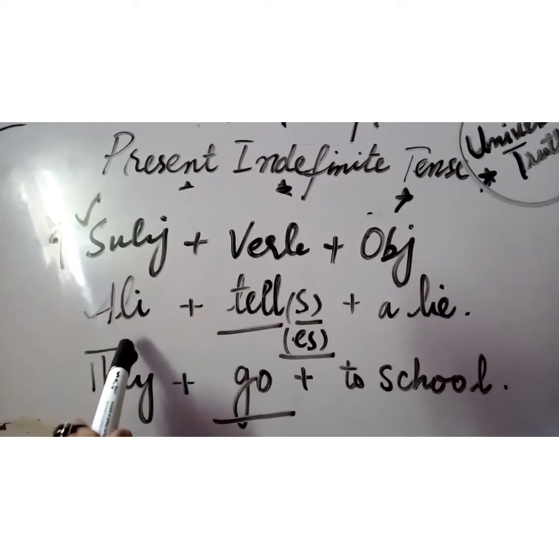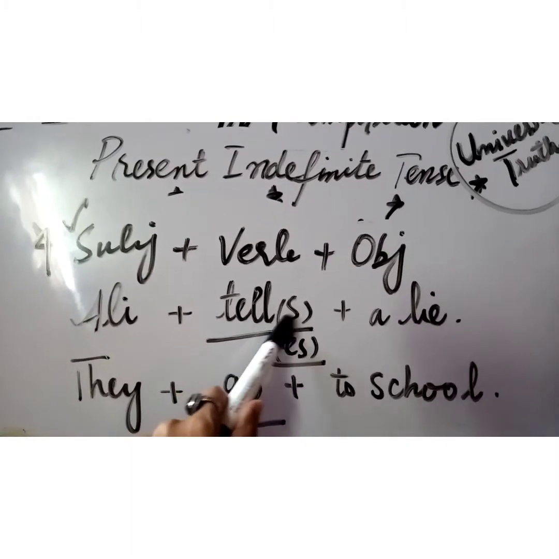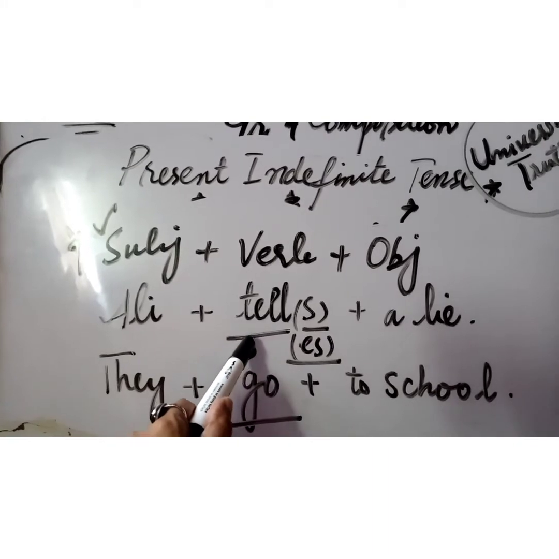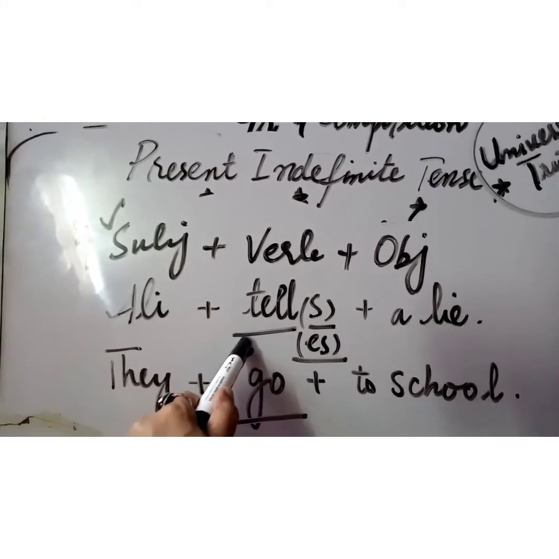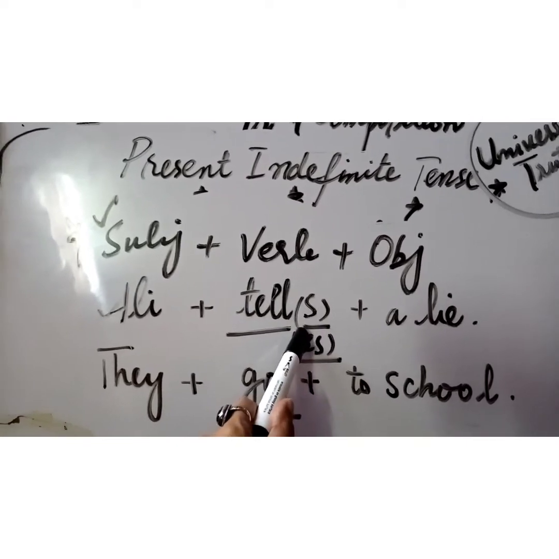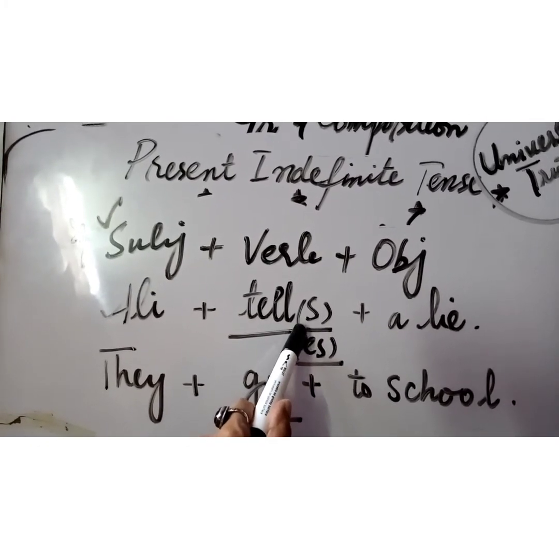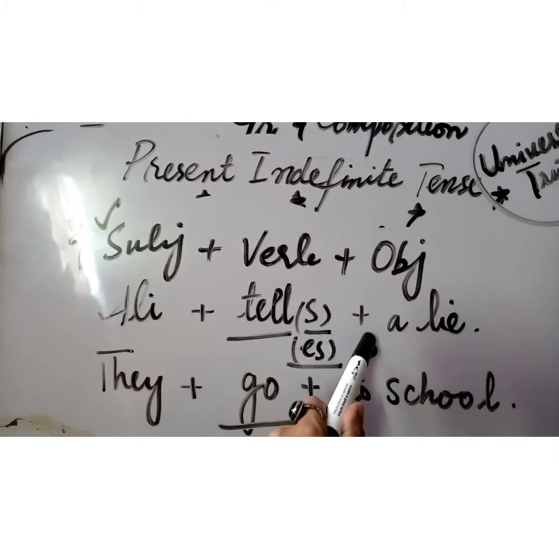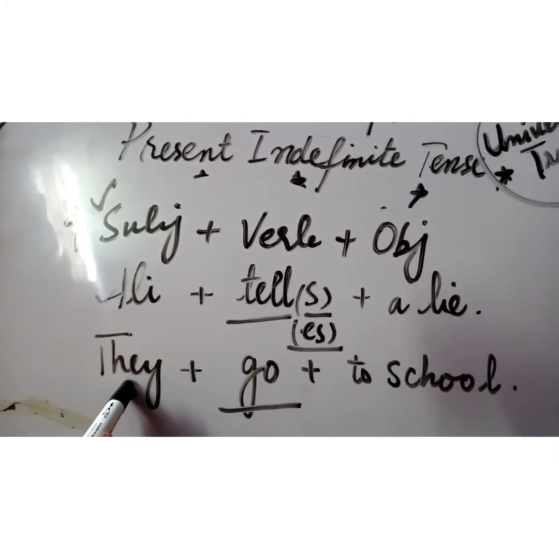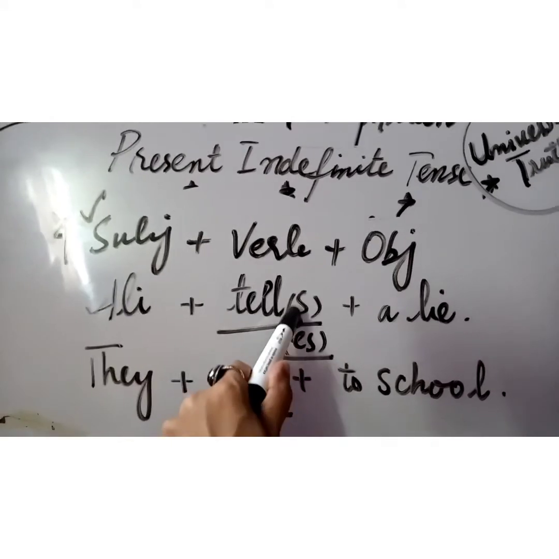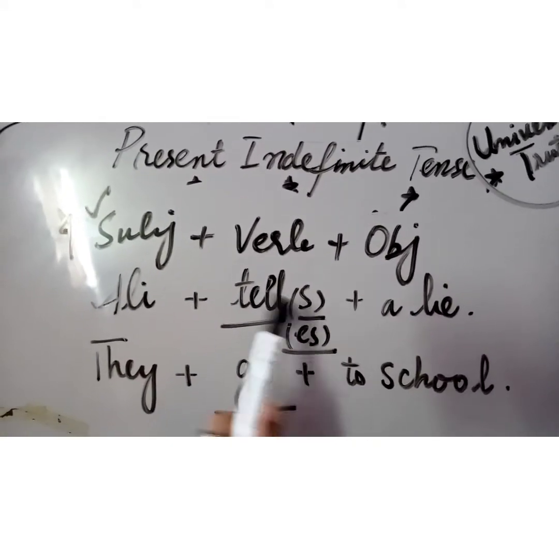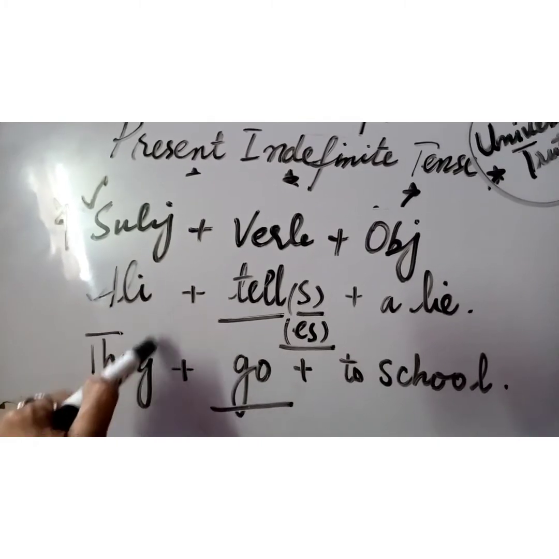Let's have a look. Ali tells a lie. Ali is the subject, tell is the main verb, and with the main verb we are going to use s or es, s or es with the third person singular subject, and a lie is the object. And when we want to talk about the third person plural, we don't use s or es with the main verb. They go to school. So this is how we are going to use present indefinite tense.